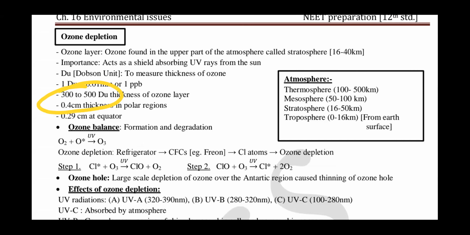But in the Antarctica region, now the thickness is 220. Next, the thickness in the polar region is 0.4 centimeter, and 0.29 centimeter at the equator.